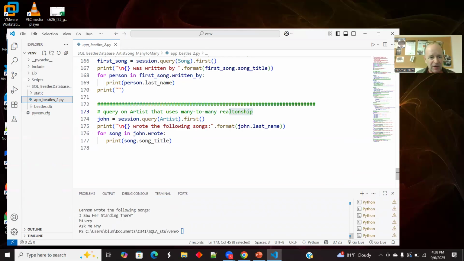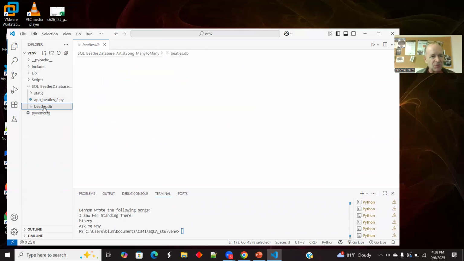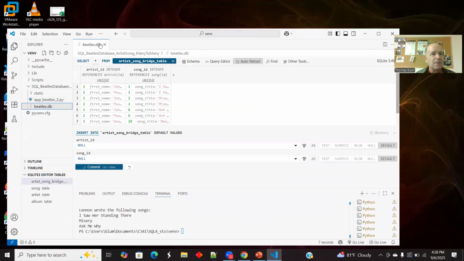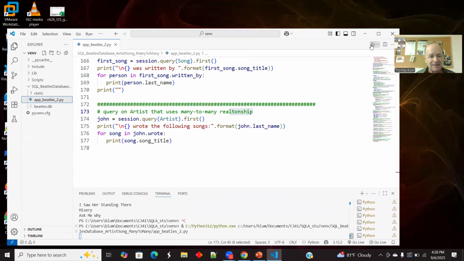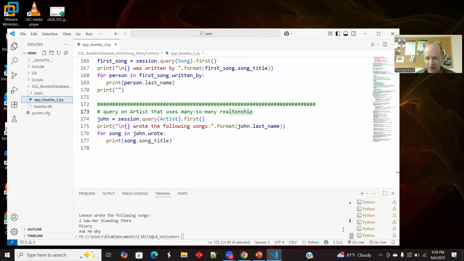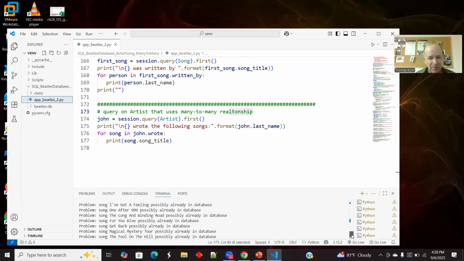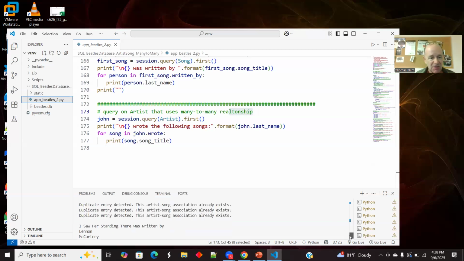So I have run it and you see some answers, you see things in the database. I'm going to run it again. And we see some of the results above about duplications. Here's the association, the bridge table, also bridge table and association, different words, same thing for the most part.